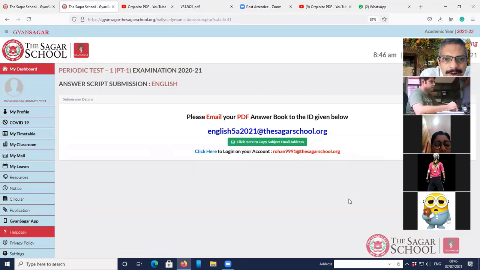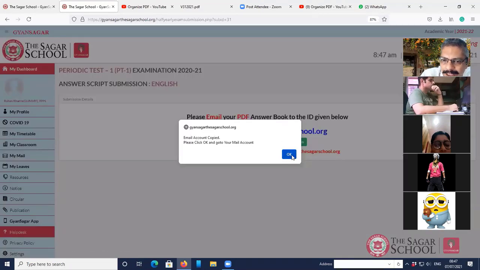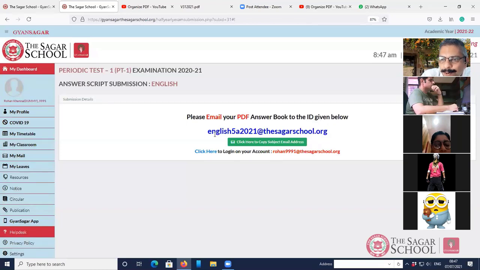Now you will find that on this page, it says, please email your PDF answer book to the ID given below. Only PDF answer book, not the pictures. This is the ID which has been given. It will change according to your exam, your paper. This ID is going to automatically keep on changing, so you don't have to bother about it. You can also click on this to copy this email ID. Now this email ID has been copied, so you don't even have to write this down.